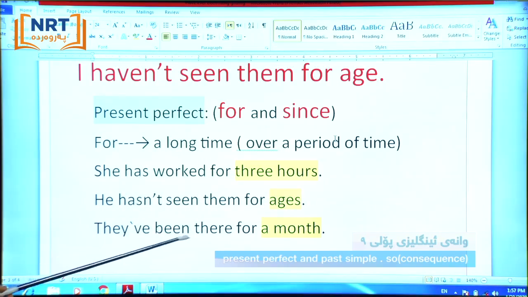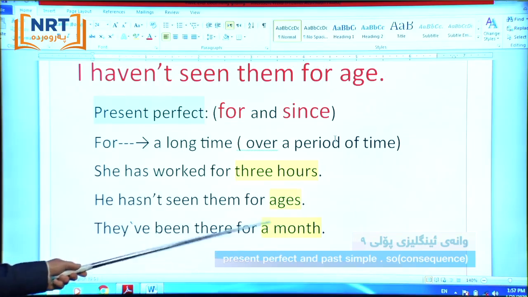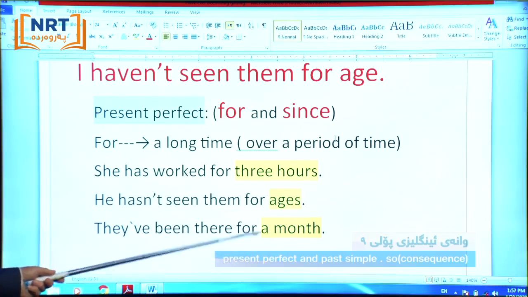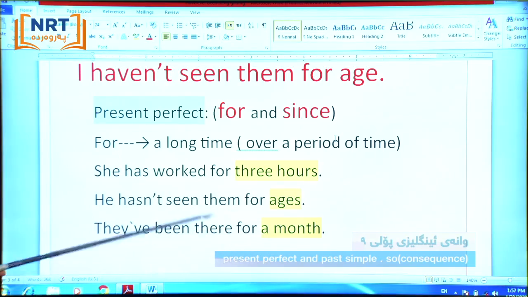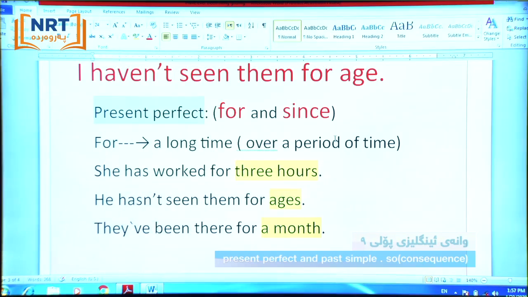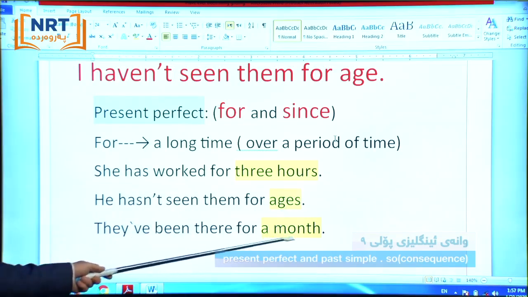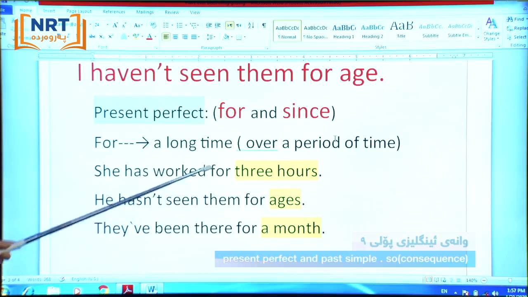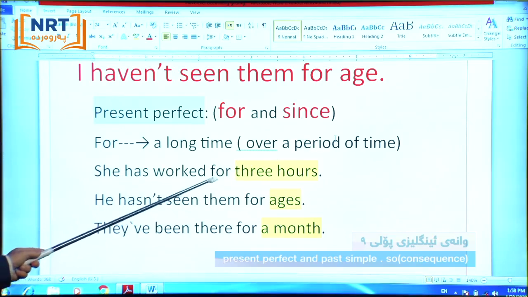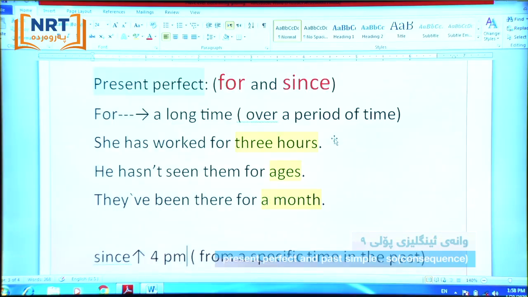They've been there for a month. Look, 3 hours, ages, a month, a week, an hour, a day, a year. These are periods of time. How much time? We use 3 hours, ages, a month, a long time. These are adverbs over a period of time. We use them with "for".